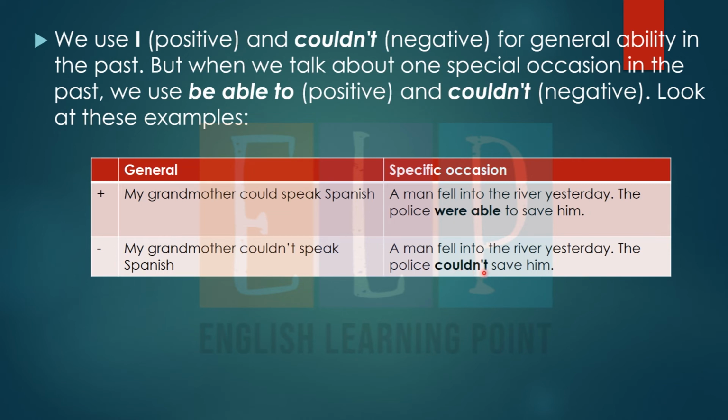Okay, is it clear that with the general form, in all the general sentences, we use simple could, while making positive or while making negative? But in the same way, for a specific occasion, we use were able with the positive form but couldn't with the negative form. Okay, is it clear?